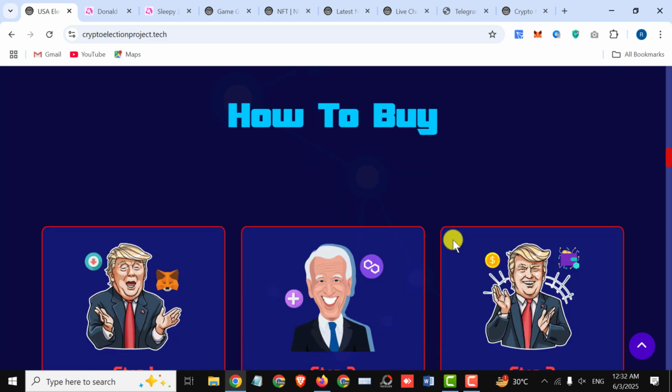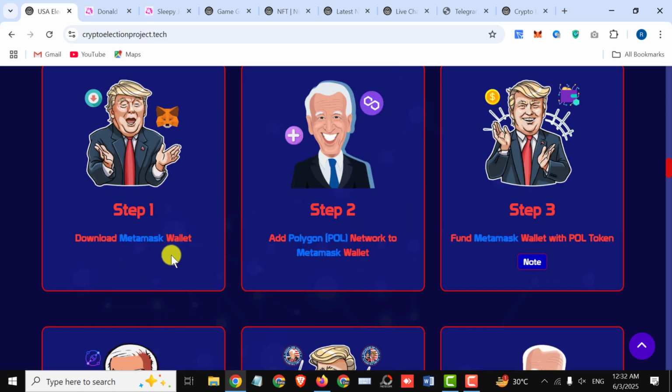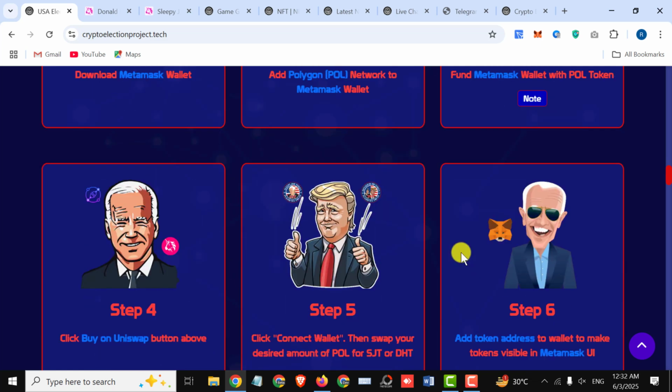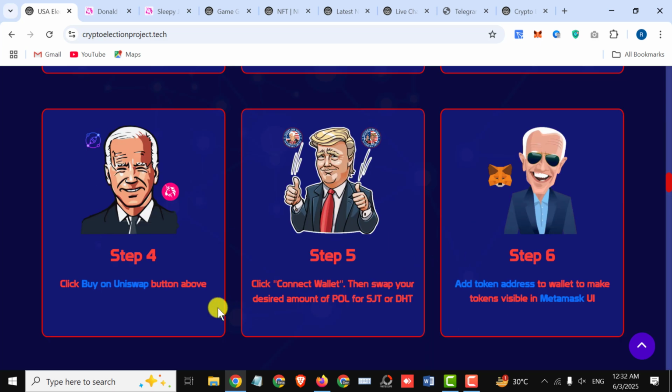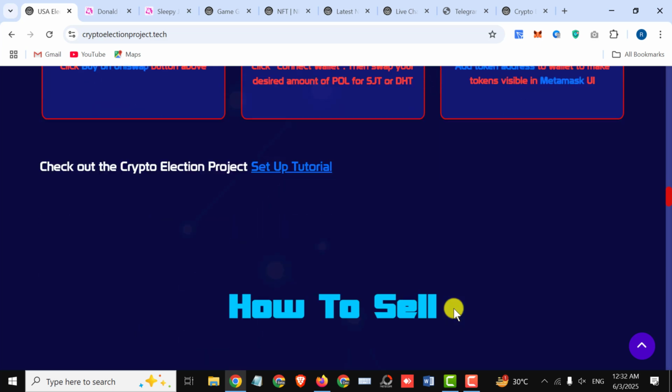Next, we have how to buy these tokens. Step 1. Download MetaMask wallet. Step 2. Add Polygon network to MetaMask wallet. Step 3. Fund MetaMask wallet with POL tokens. Step 4. Click the Buy on Uniswap button above. Step 5. Click connect wallet, then swap your desired amount of POL for SJT or DHT. Step 6. Add token address to wallet to make tokens visible in MetaMask UI. Check out the Crypto Election Project. You can also check out all the stuff right here.